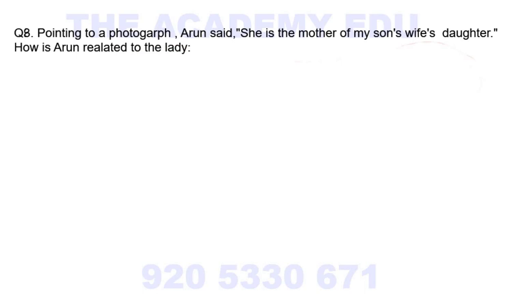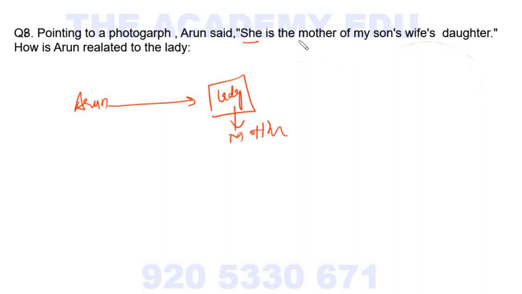Move to the next question. Pointing to a photograph, Arun said, she is the mother of my son's wife. So here there is a lady. She is a mother. Arun says, she is the mother of my son's wife.